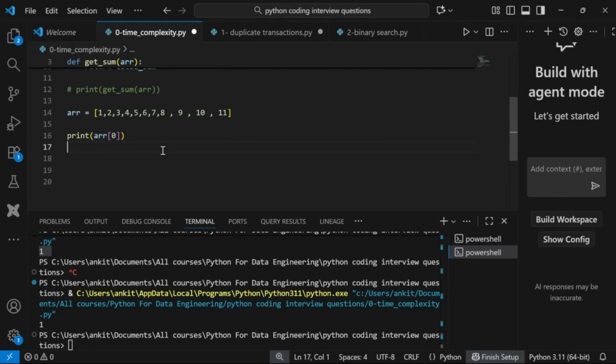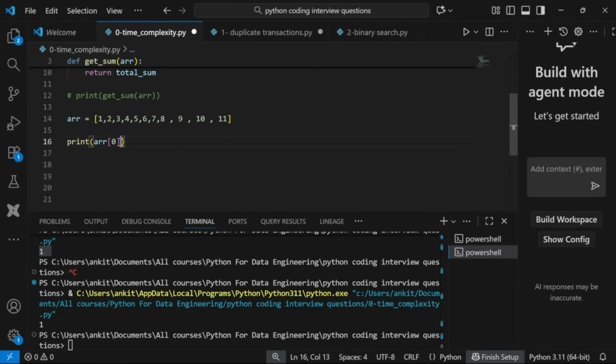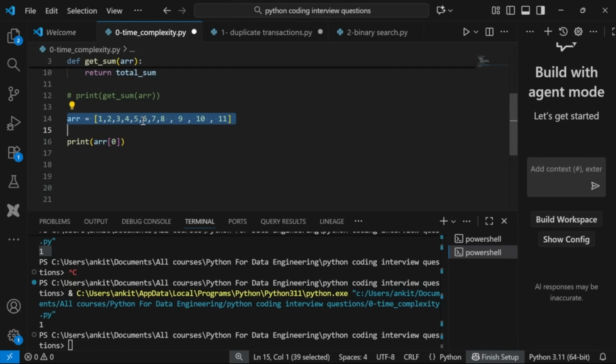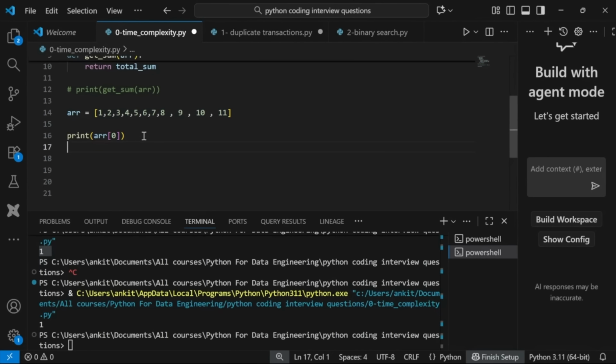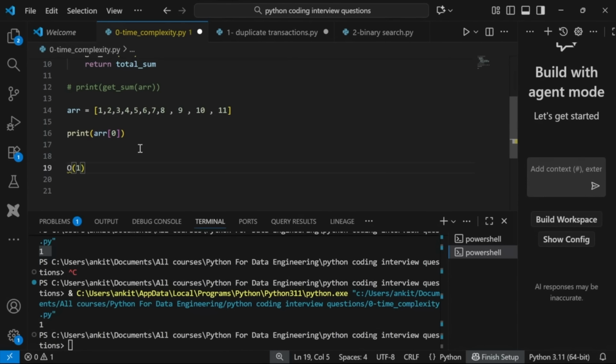So this is known as constant time complexity, where the time taken or the number of operations done by your program is fixed irrespective of how small or big your input is, right? So this is known as O(1). It will take fixed O(1) time, right? So this is your constant time complexity where it is constant irrespective of input size.